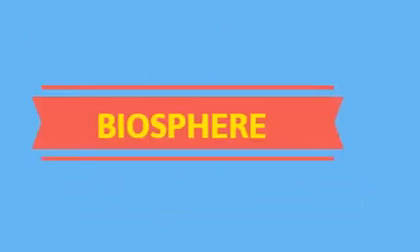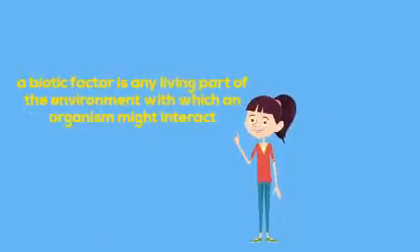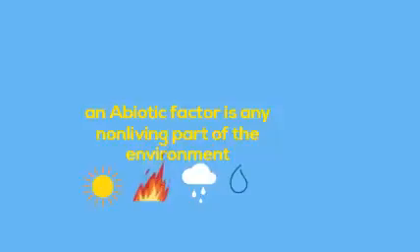Now, let's move to biotic and abiotic factors. A biotic factor is any living part of the environment with which an organism may interact, such as animals, plants, mushrooms, and even bacteria. On the other side, an abiotic factor is any non-living part of the environment, such as sunlight, heat, precipitation, humidity, wind, water currents, salt type, etc.